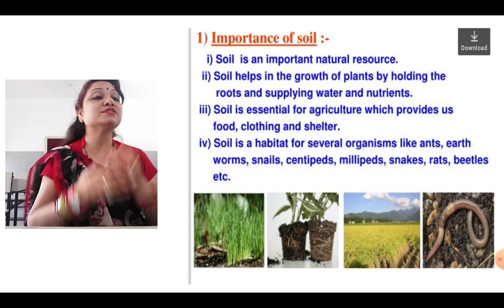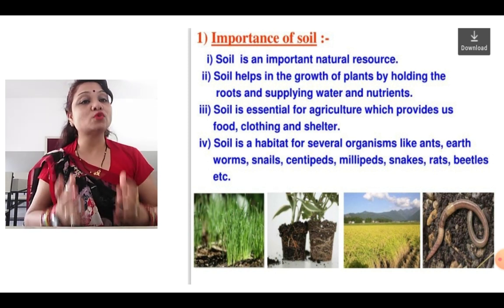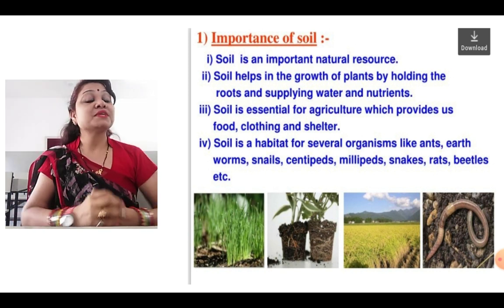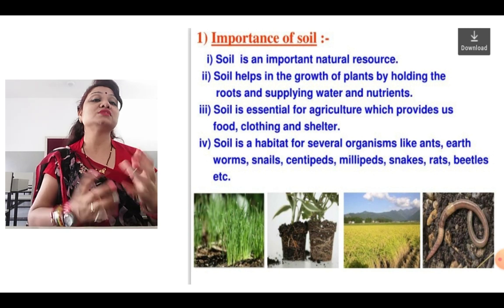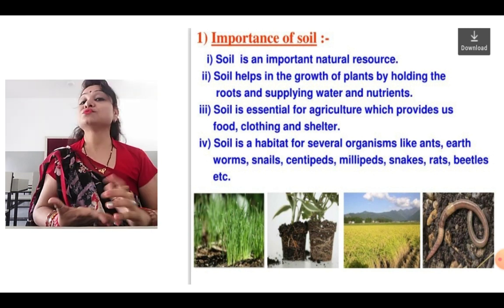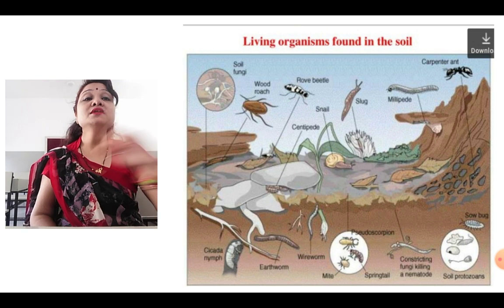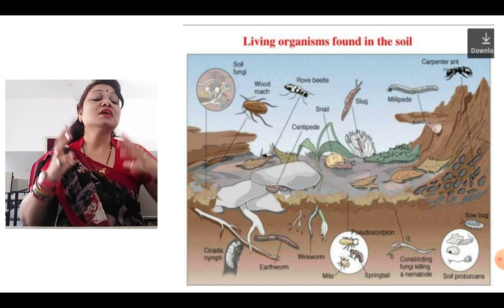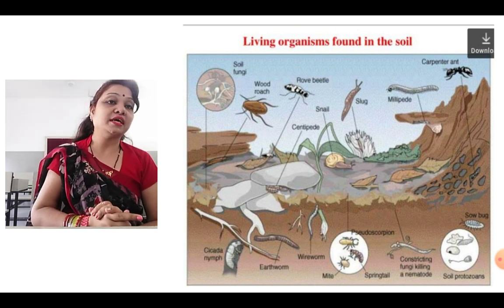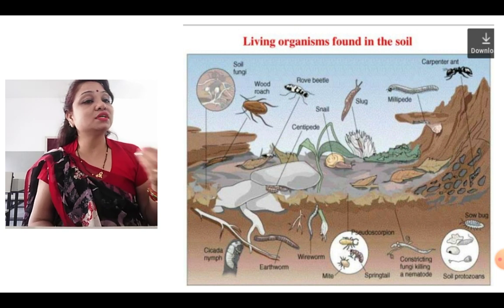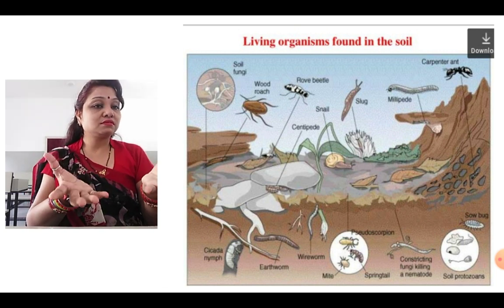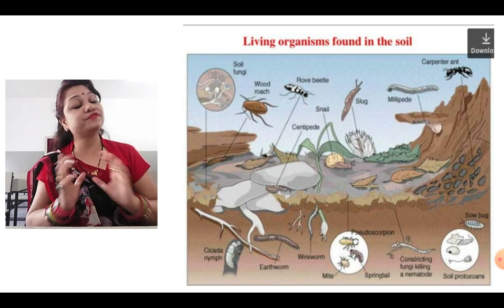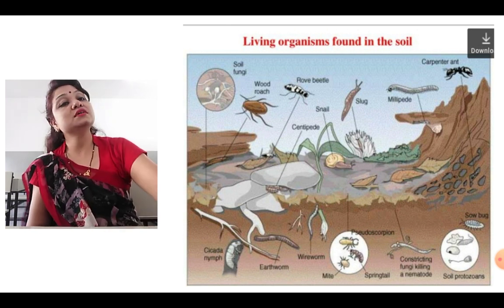Moreover, it is a habitat for several organisms like ants, earthworms, snails, centipedes, millipedes, snakes, rats, etc. There are many organisms which live in the soil. So it is a home for many organisms. So see students, it is so important. In this picture, the living organisms found in the soil are shown. Just have a look, see how many varieties of organisms there are in the soil. From the fungi to mite, wireworm, earthworm, millipede, ant, all these are different varieties of organisms found in the soil.